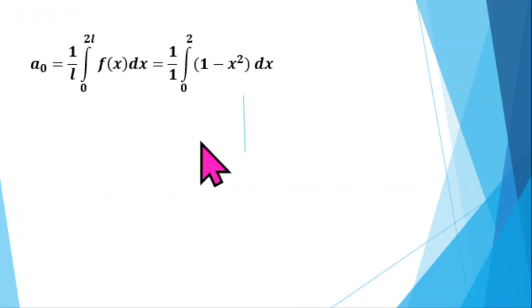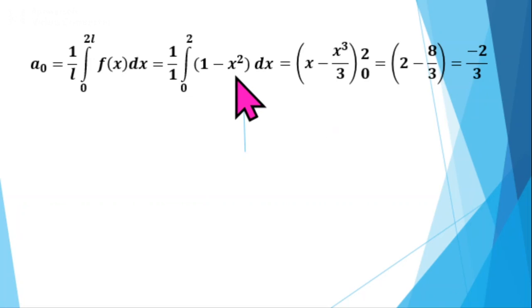1 by L integral from 0 to 2L f of x dx, that is 1 by 1 integral from 0 to 2 of 1 minus x square dx. Integrating, the integral of 1 is x, the integral of x square is x cube by 3. Then substitute the limits. First substitute the upper limit x equal to 2, then put x equal to 0. On simplifying we will get a0 equal to minus 2 by 3.